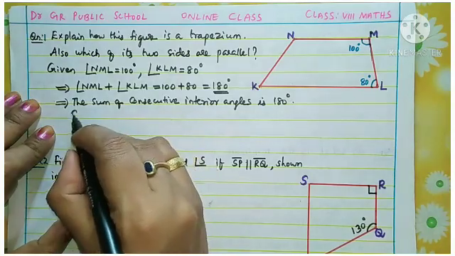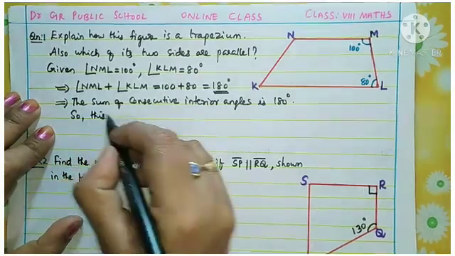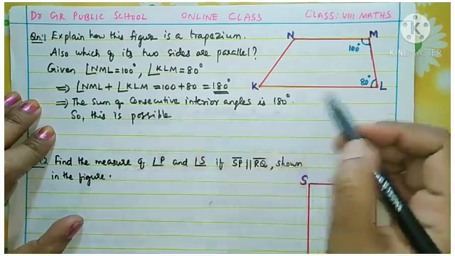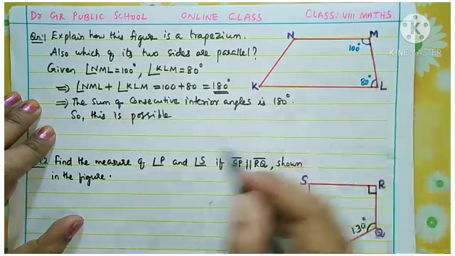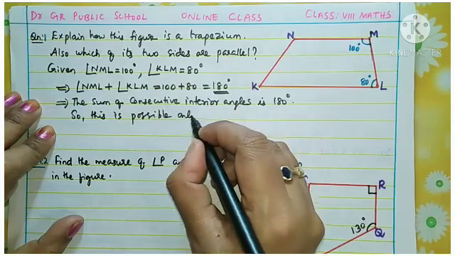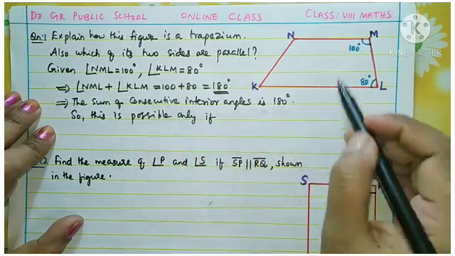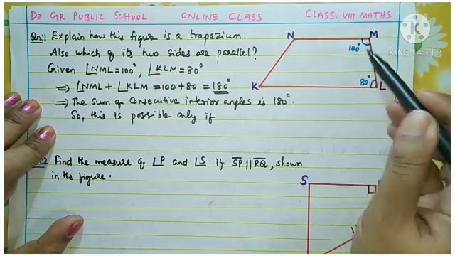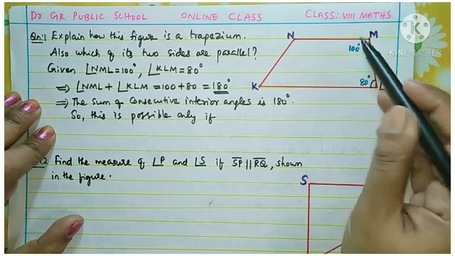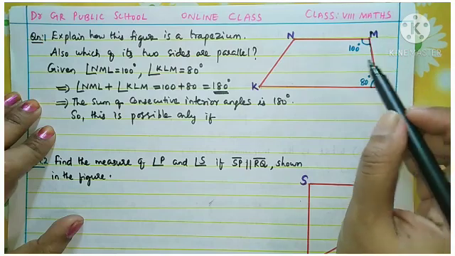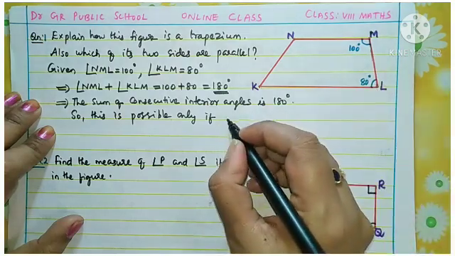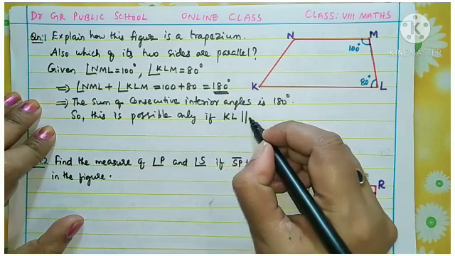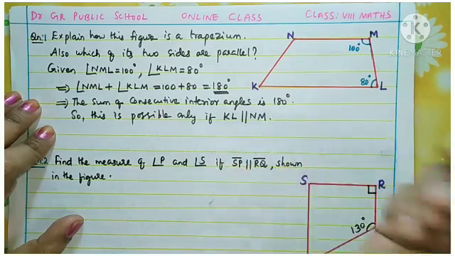Okay, so this is possible if this condition, that is the sum, if 180 degree is coming, it is possible only if what two lines are parallel? These opposite sides. Okay, where this interior angles are formed, that opposite sides should be parallel. Okay, only if this KL is parallel to NM. Understand, children?